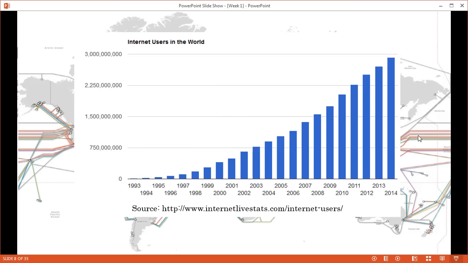And in terms of users, this is a little bit outdated data here, but we are marching towards half the population, something like above 3 billion people are nowadays connected to the World Wide Web or to the internet.